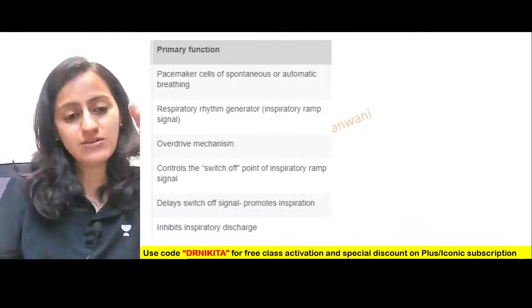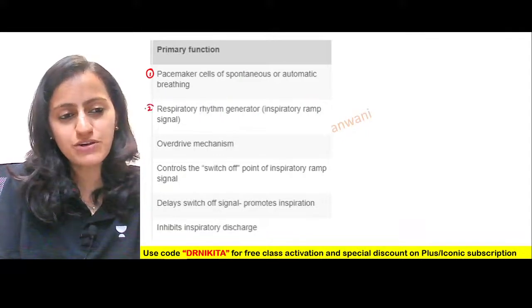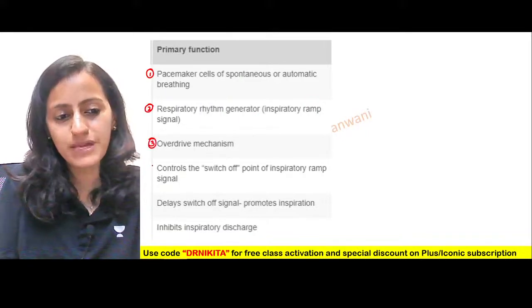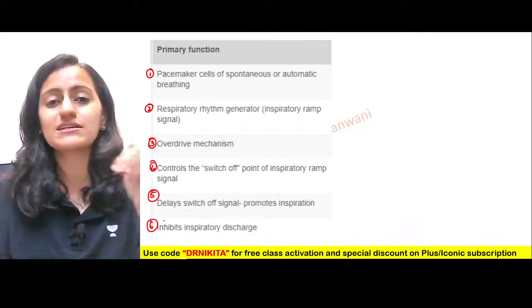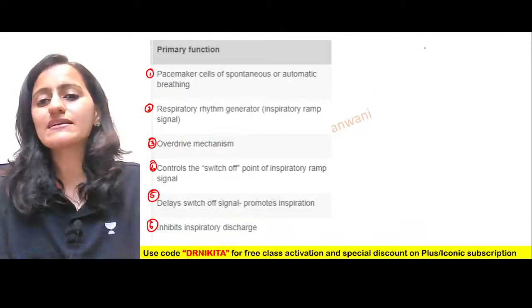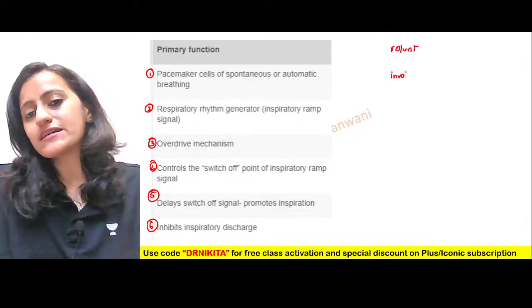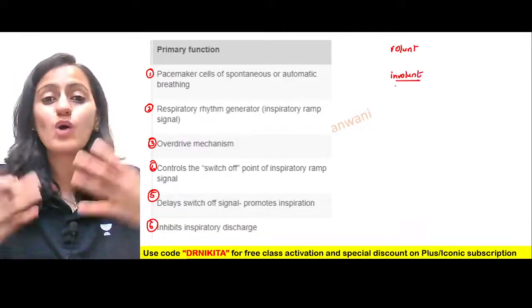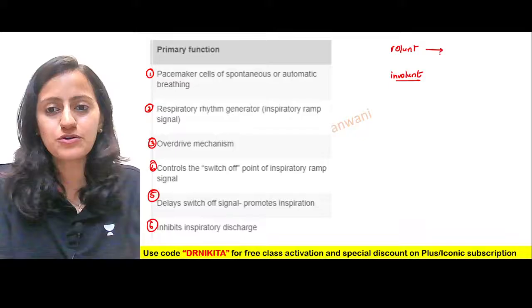Okay, so now this is the table that you have, which is basically telling you the function of the various centers in the brain which control the respiration. Now remember that the respiration regulation can be voluntary or involuntary. What is voluntary control and what part of the brain does the voluntary control?